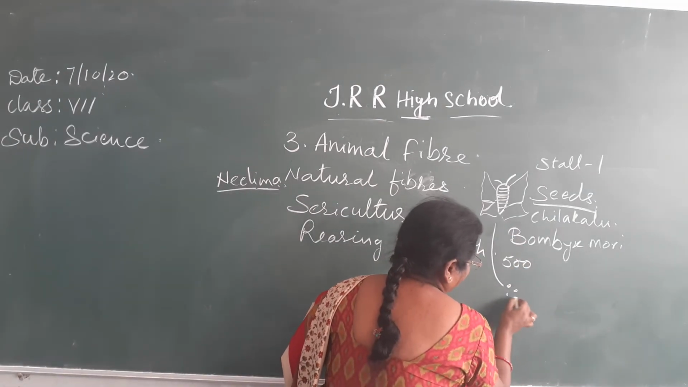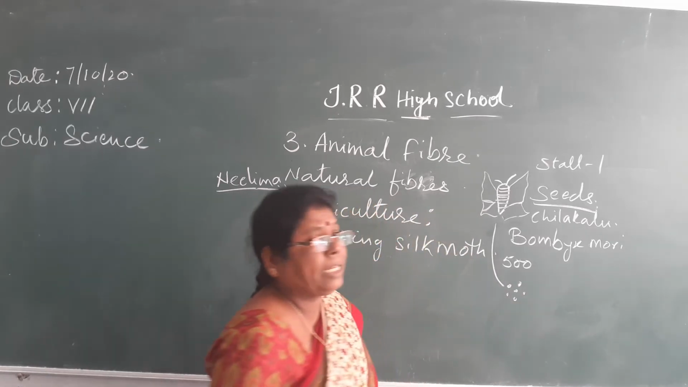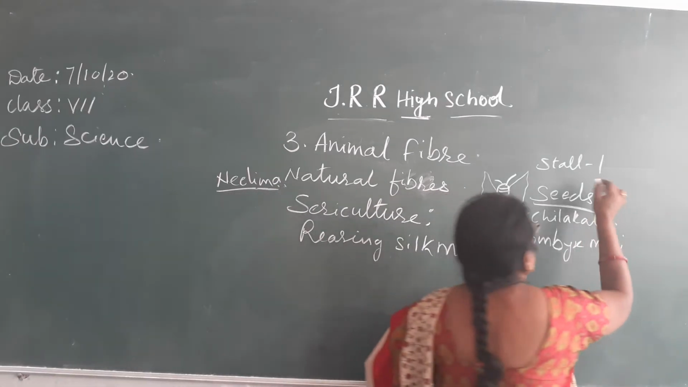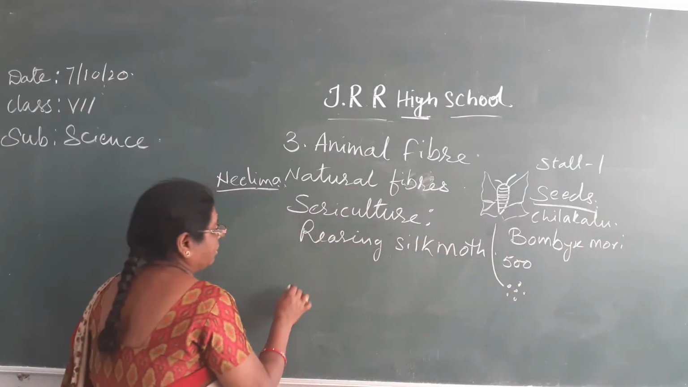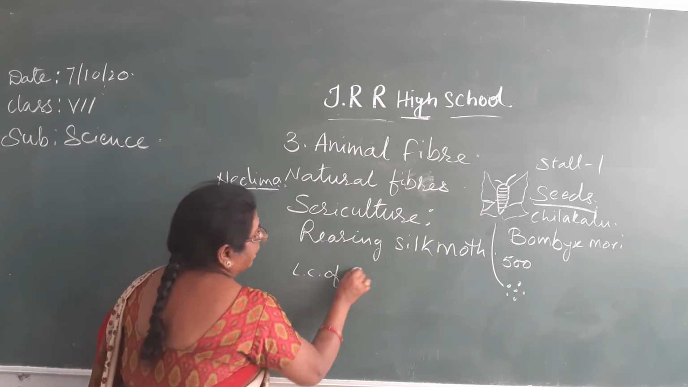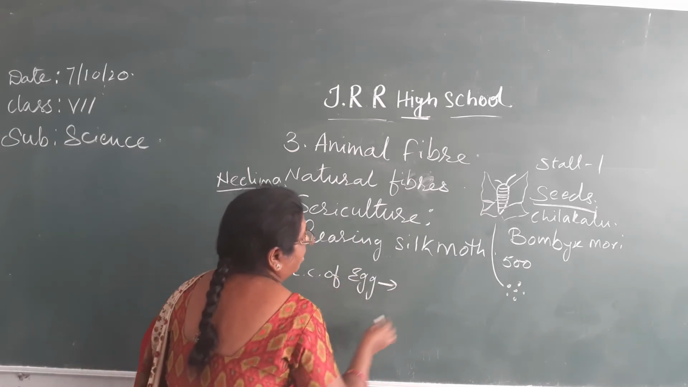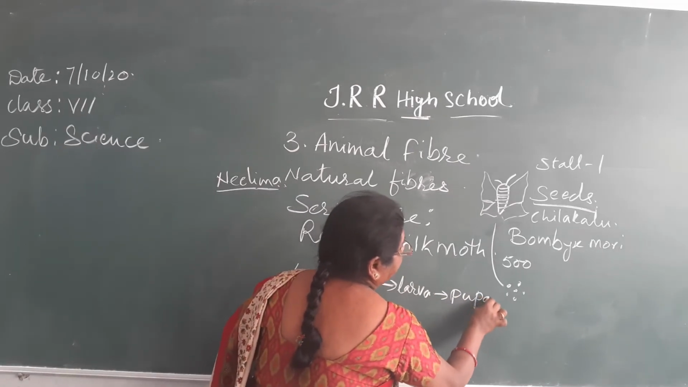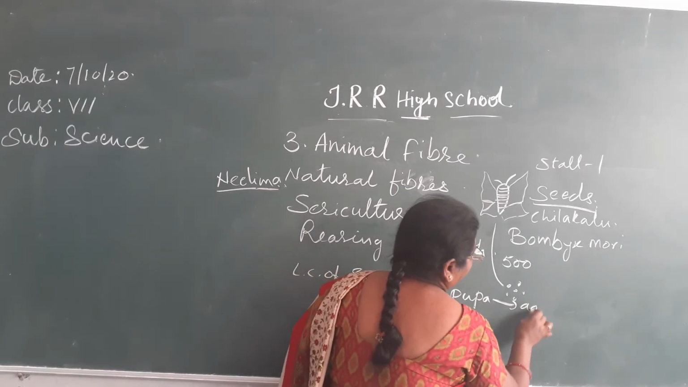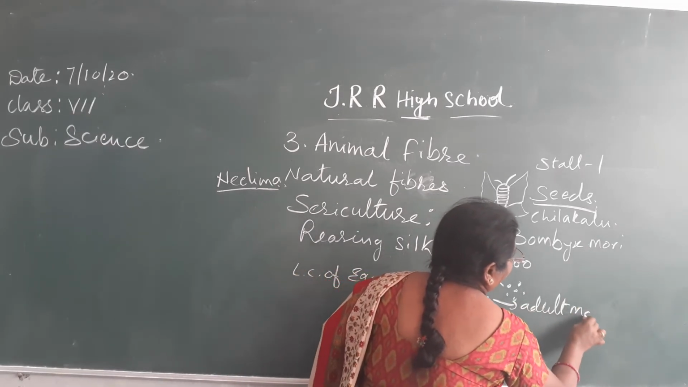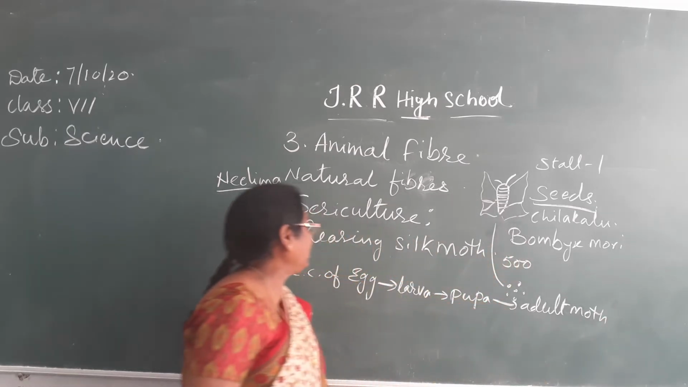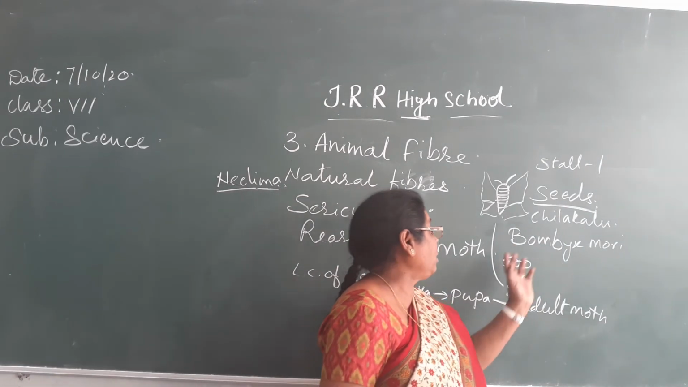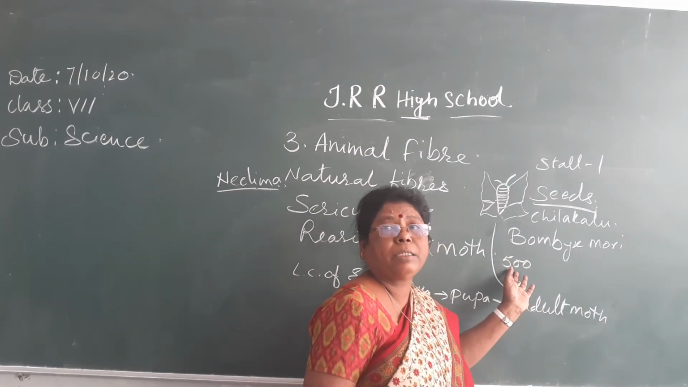What are the stages of the silk moth? Egg, larva, pupa, and adult moth. These are the stages involved in the life cycle of a silk moth. Isn't it? So, here each moth lays about 500 eggs and dies.